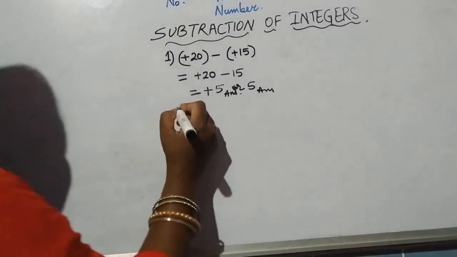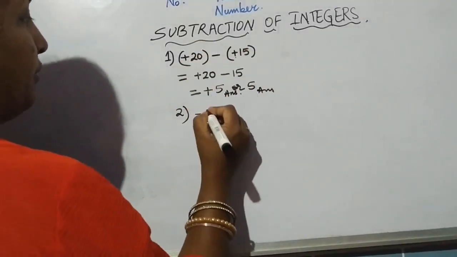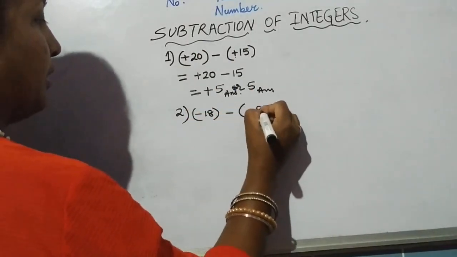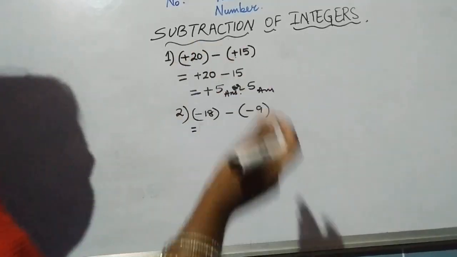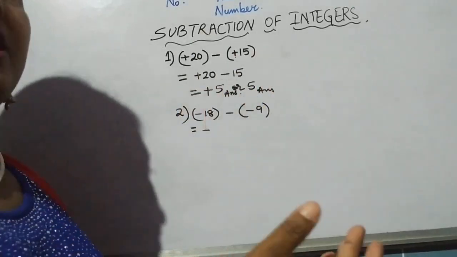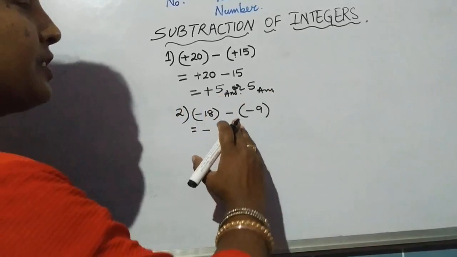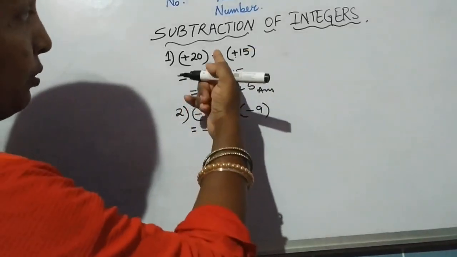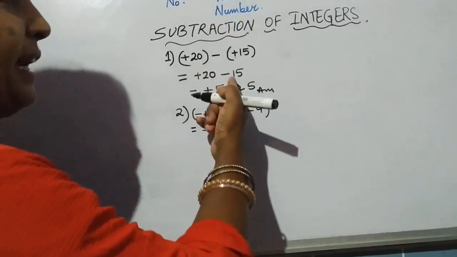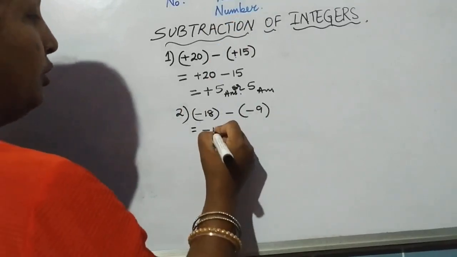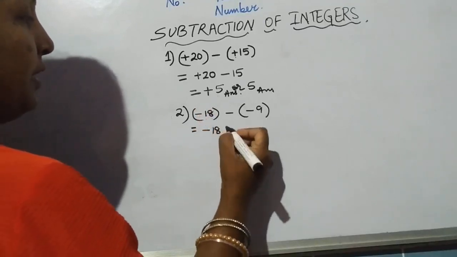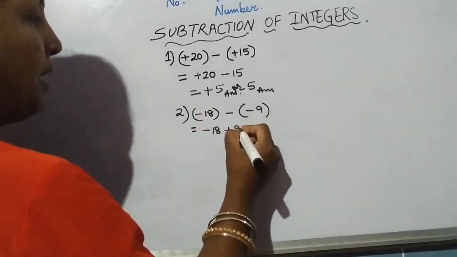Well, let us take one more example. Two negative integers, say minus 18 minus of minus 9. Just like I said here, the first step is to reverse the sign inside the bracket. Now, which integer do we need to reverse? The sign of the integer which is after the minus sign. Remember that here also. The minus is here, and after the minus sign the integer is plus 15, so we made it minus 15. So the number after the minus sign, you reverse the sign of that integer. This one, nothing to be done, copy it down as it is. Minus 18. Minus into minus gives us plus 9.